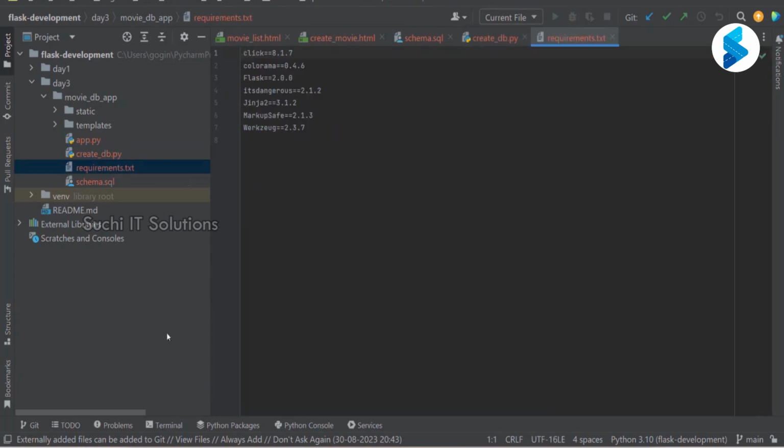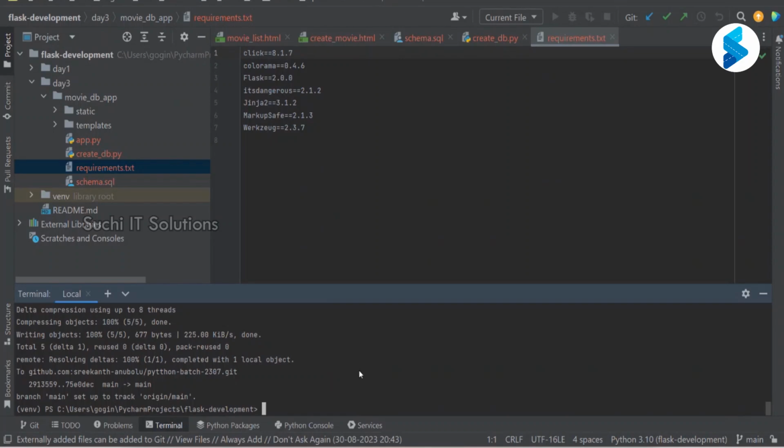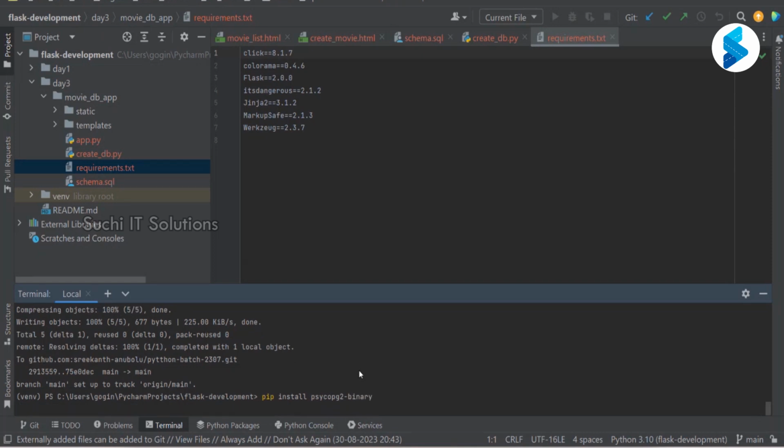So what should I do? Install psycopg2-binary. Let me try installing that.